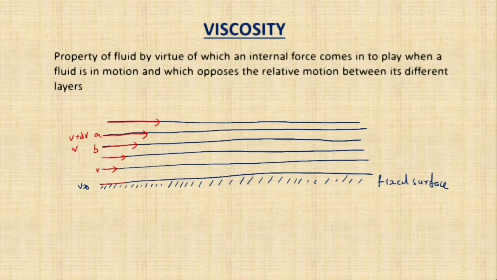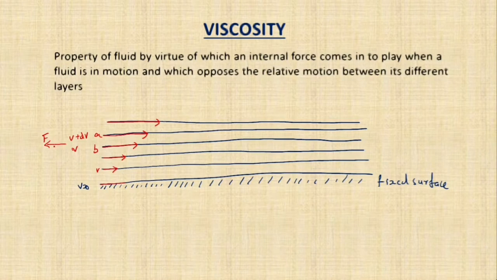The upper fast moving layer A tends to accelerate the lower slow moving layer B, while the slow moving layer B tends to retard the fast moving layer A. Once again, layer A tends to accelerate layer B, whereas layer B tends to retard layer A. As a result, there will be a backward dragging tangential force F acting in the opposite direction.